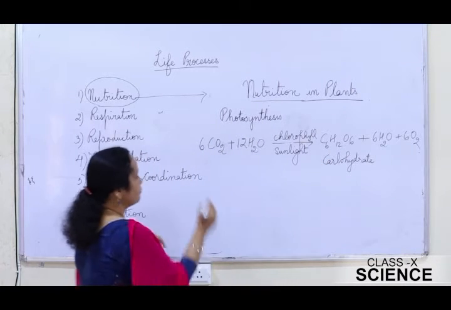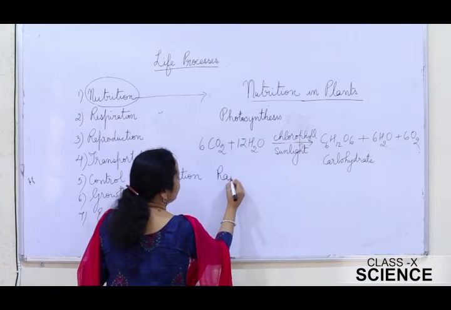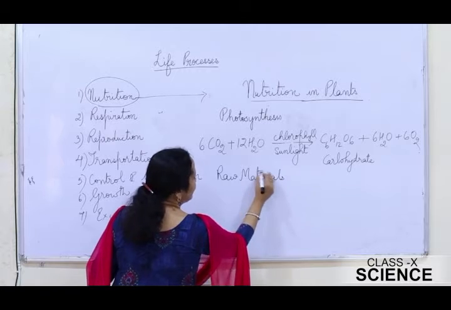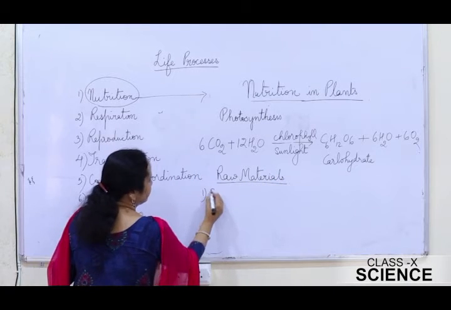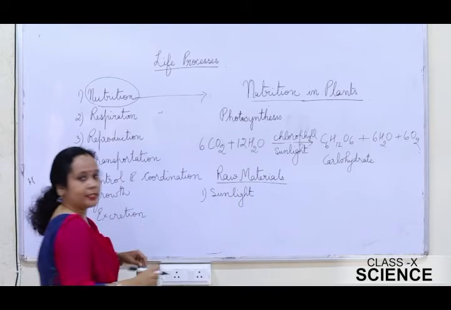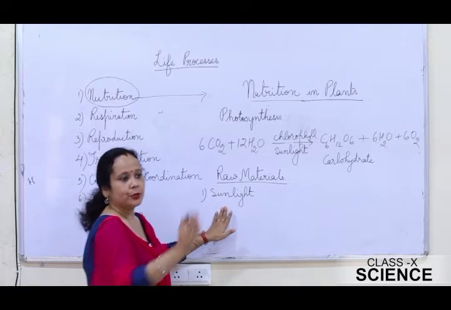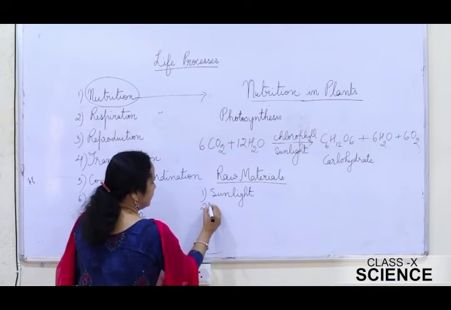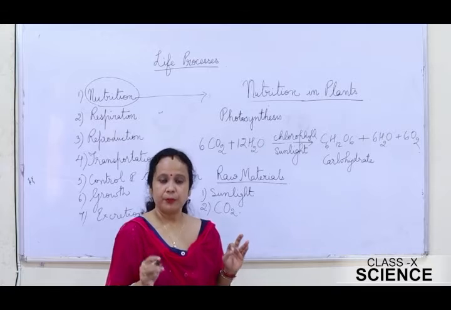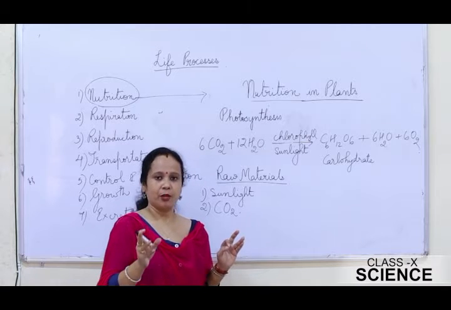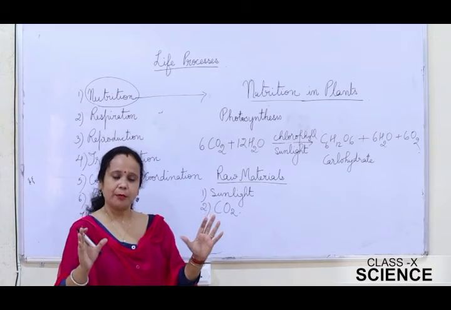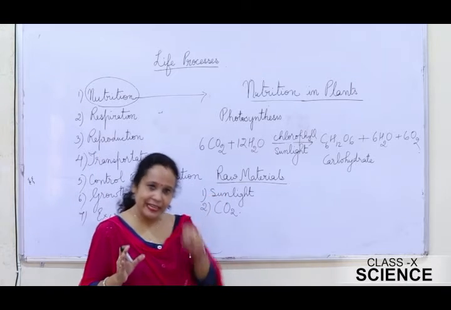So now students, what are the basic raw materials and from where do they get these raw materials? To start with, the first raw material is sunlight. Sunlight is the source of energy, and this you get from the sun. Second is carbon dioxide. Where do they get the carbon dioxide from? They get the carbon dioxide from the atmosphere. Okay, fine, they get it from the atmosphere, but how do they get it actually?